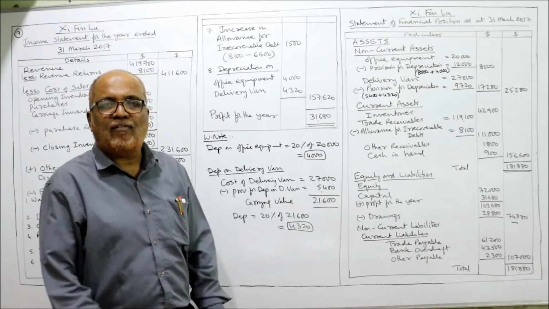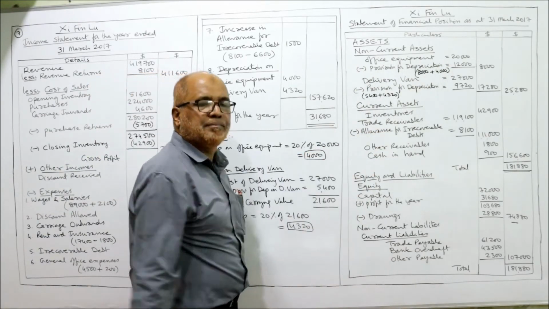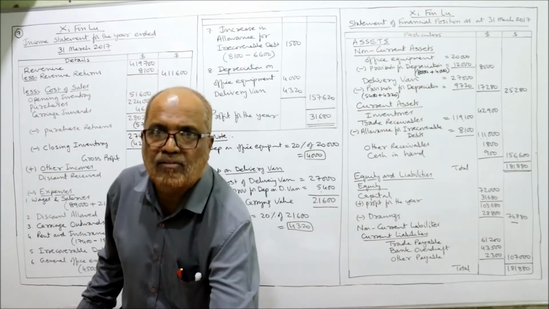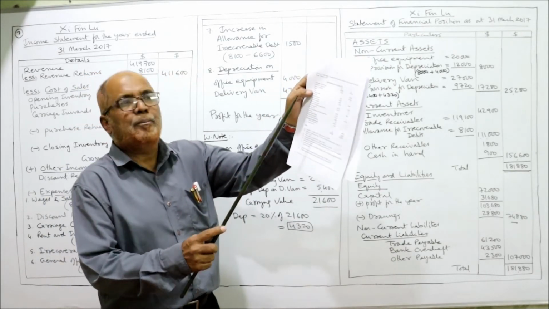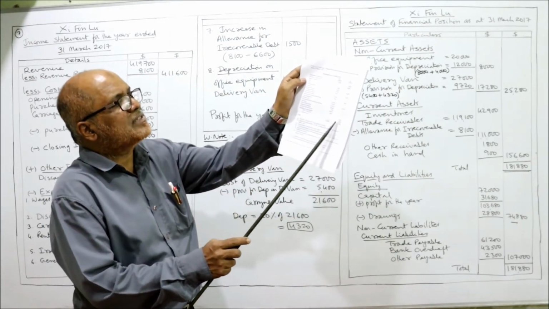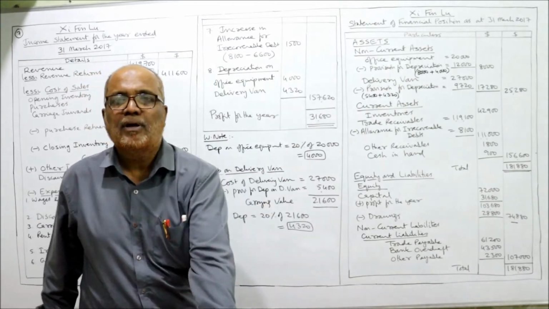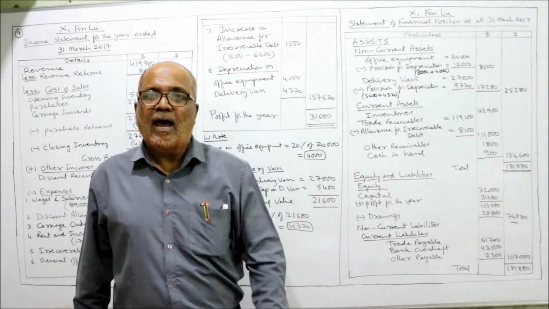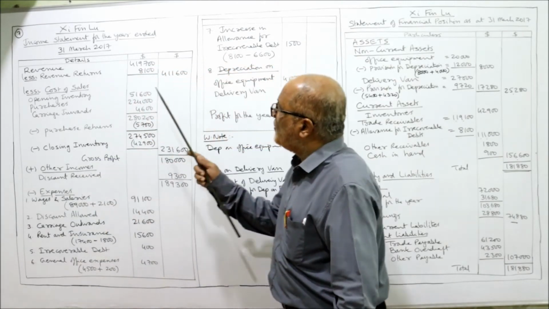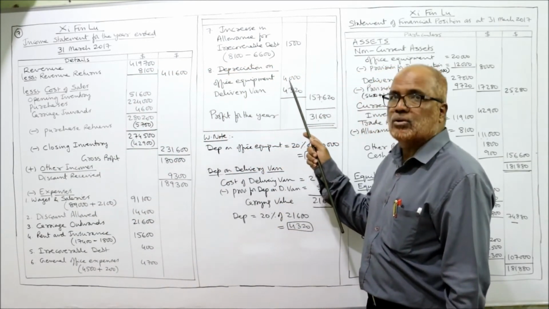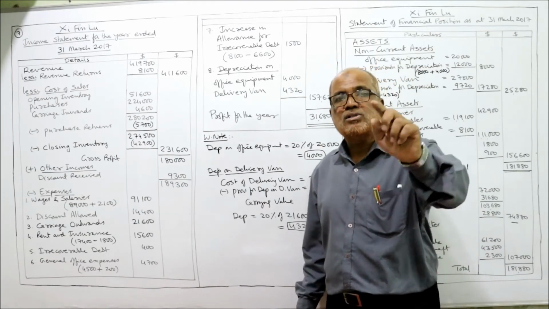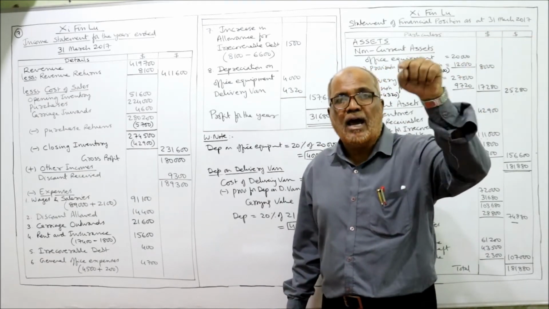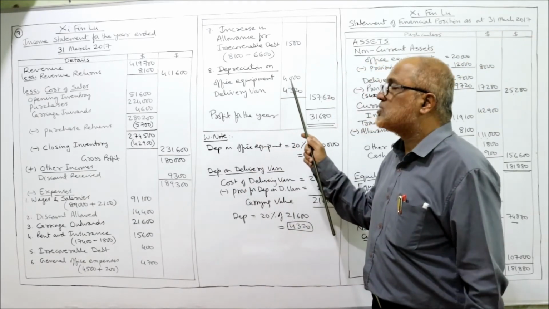The cost of office equipment is 20,000, given in the trial balance. And provision for depreciation on office equipment was 8,000. So 8,000 is the provision till the last year. And current year, how much provision for depreciation we have provided? 4,000. So 8,000 was the old provision for depreciation and current provision for depreciation is 4,000.